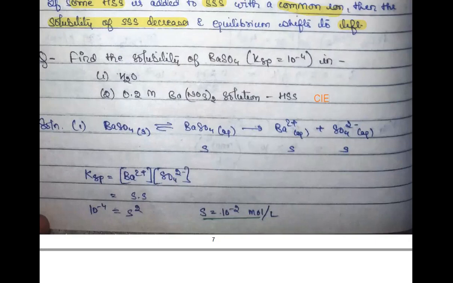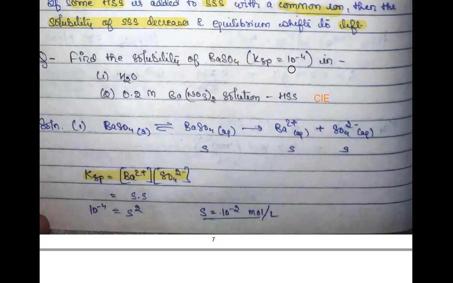Okay, now let us see how to proceed. Just a simple thing. For water, it is not in any way difficult. You have barium sulfate, then some of it dissolved, so it is in the aqueous form. Then whatever is the concentration in the dissolved form of this salt, it will dissociate into barium 2 plus ions and sulfate 2 minus ions. Let's say the solubility is S, so you will get S concentration of barium 2 plus and S concentration of sulfate ions. So how do you calculate KSP? KSP is the product of the concentration of your dissociated ions. So just put down the concentration values, which is S and S. So you will get S square.